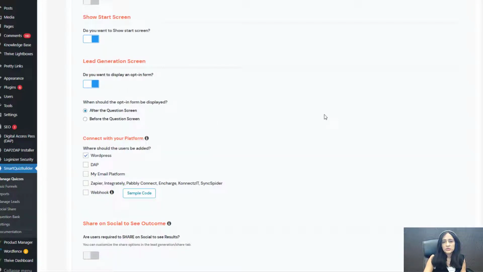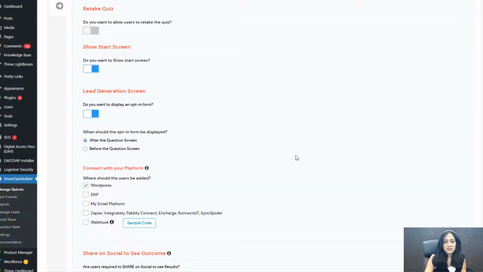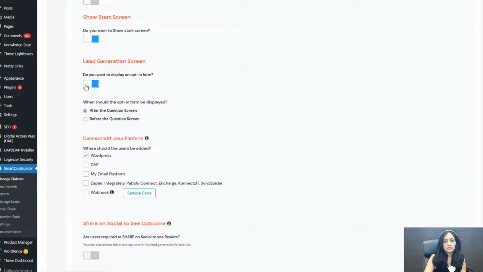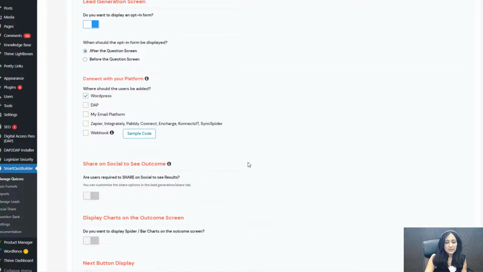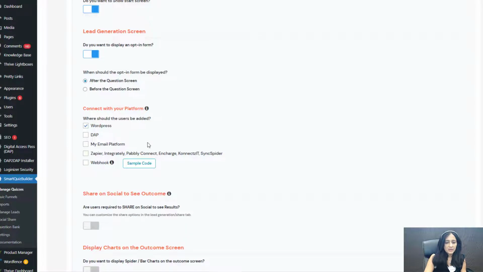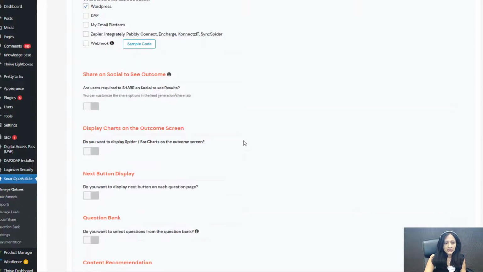Start screen, I'm just going to show a button, not a whole big screen, but just a button that they can click on and they can see the quiz, which is just one question quiz in a pop-up. Lead generation, yes, I want them to opt in, but you can turn it off if you don't need them to opt in. And you can connect it with your email platform if you want. Here I have not connected it with anything.